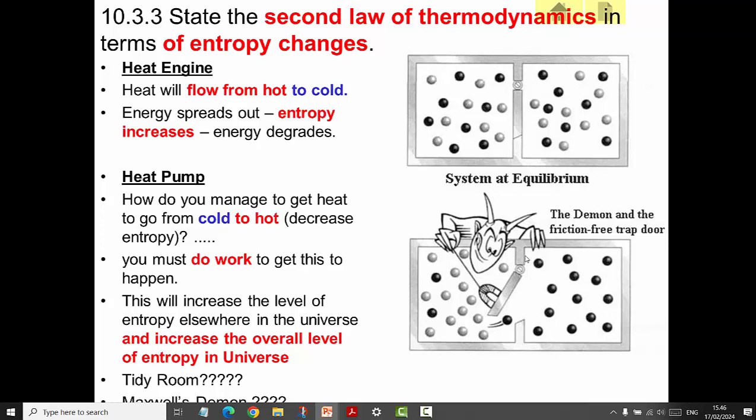Notice that it says it's a friction-free trapdoor, so he doesn't have to do work to open it. But the failure with this is that it was recognized that in order for this to happen, he would have to observe where the particles were to be able to know when to open the door. And that observation uses up energy. There's a photon that arrives on his eyes where he observes it, and therefore that uses energy.